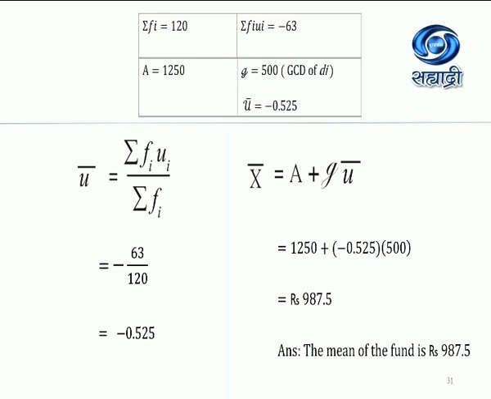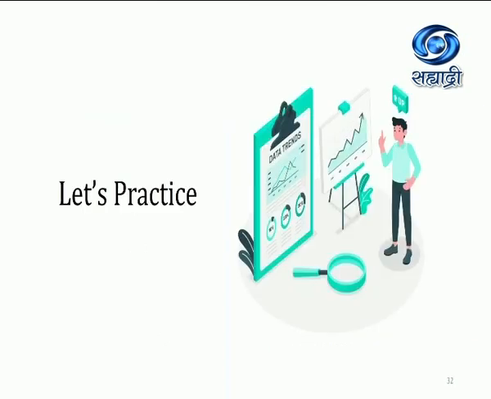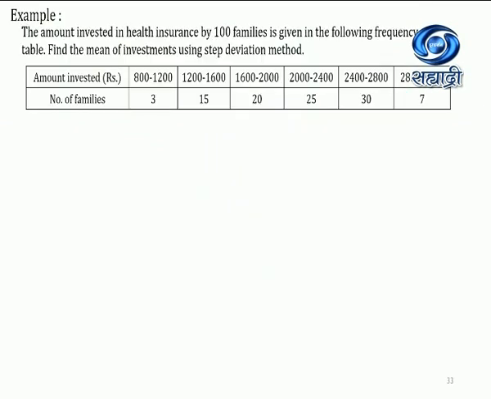All the values we are going to substitute in the formula. Then we will get U bar is equal to minus 0.525 and the X bar, which is the mean of this data, that will be rupees 987.5. So the mean of the fund is 987.5 rupees.